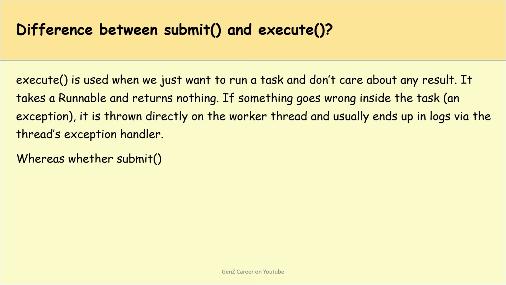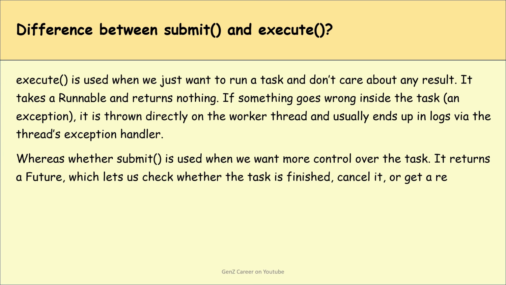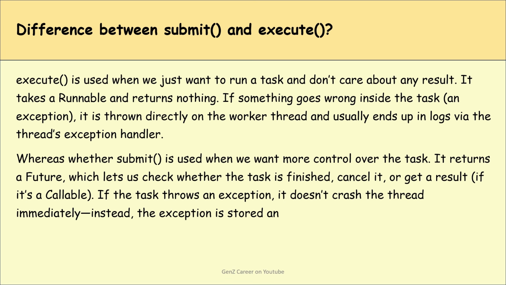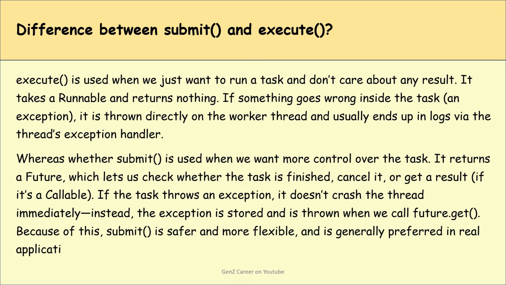Whereas the submit method is used when we want more control over the task. It returns a Future which lets us check whether the task is finished, cancel it, or get a result. If the task throws an exception, it doesn't crash the thread immediately. Instead, the exception is stored and is thrown when we call future.get. Because of this, the submit method is safer and more flexible and is generally preferred in real applications.